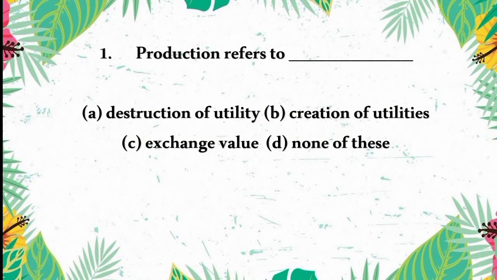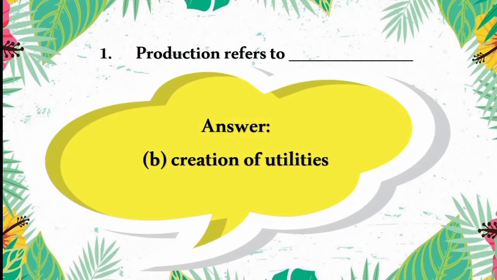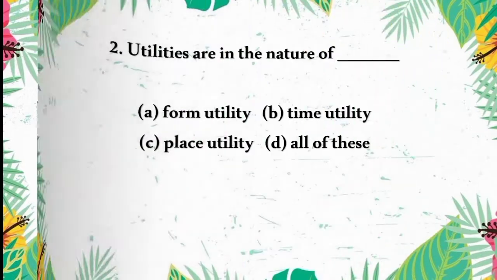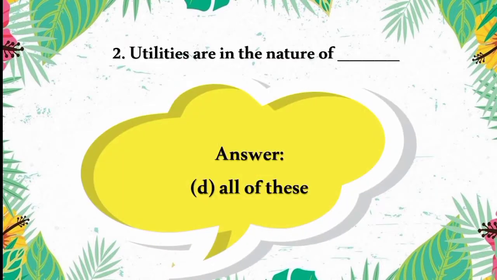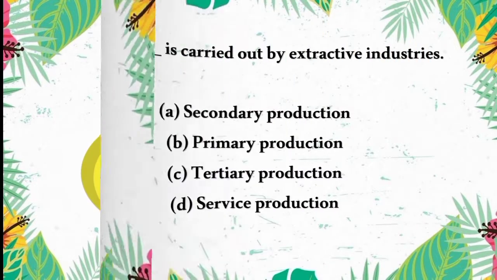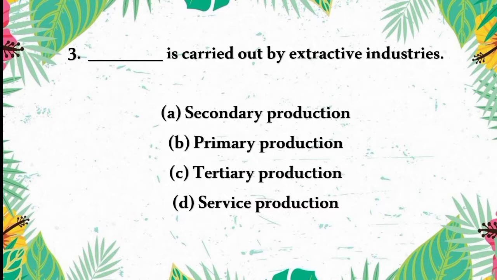First, choose the correct answer. Production refers to: the answer is creation of utilities. Second question, utilities are in the nature of form utility, time utility, place utility, and all of these. The answer is all of these. Third one, dash is carried out by extractive industry: secondary, primary, tertiary, and service production.